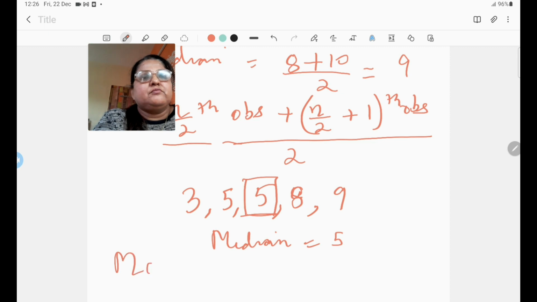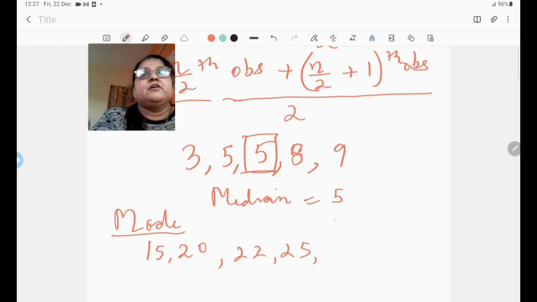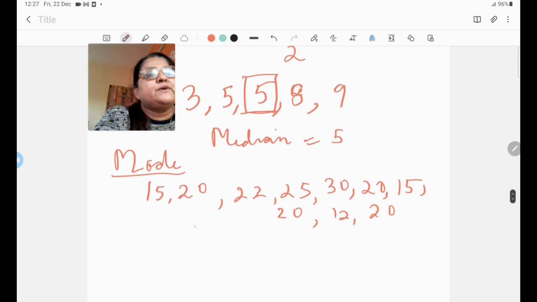And what's the meaning of mode? Next we come to mode. Mode is the value of the observation which is the most frequently occurring value. Okay, the number that occurs most frequently is called the mode. So for example, if the following data is given to you: 15, 20, 22, 25, 30, 20, 15, 20, 12, 20. We can see over here that 20 is occurring the maximum number of times, 1, 2, 3, 4 number of times. So mode will be equal to 20.